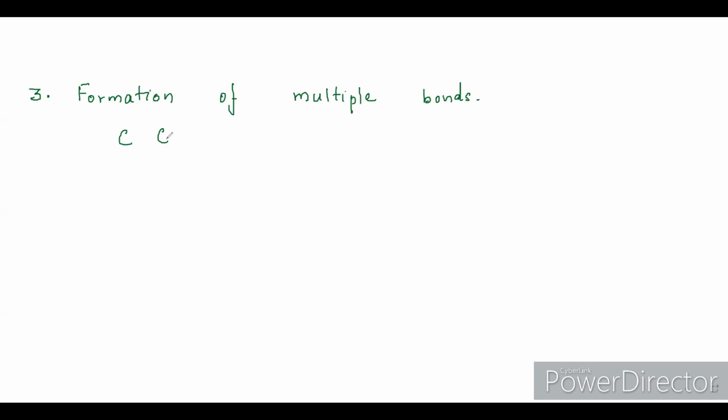Just with two carbon atoms, you can get three different structures. The first one, connect both the carbons by means of a single bond. Connect the two carbons by means of a double bond, or connect them by means of a triple bond. So this triple bond is maximum.